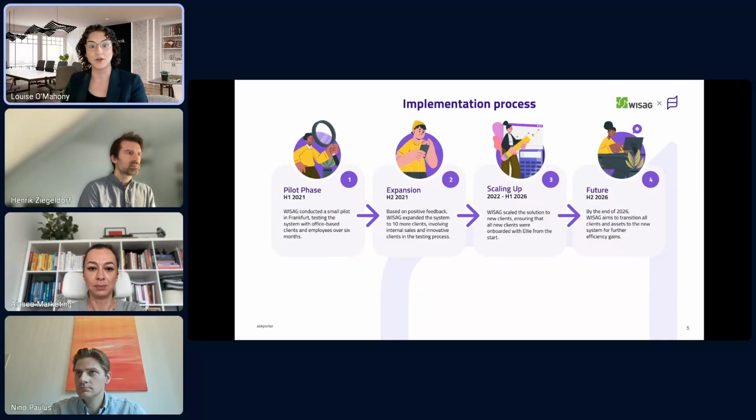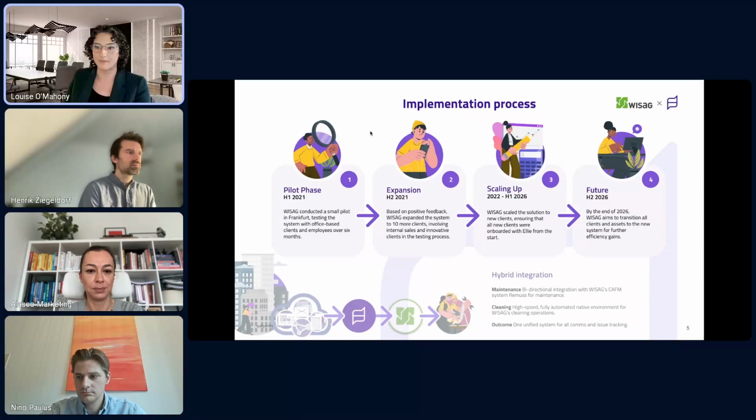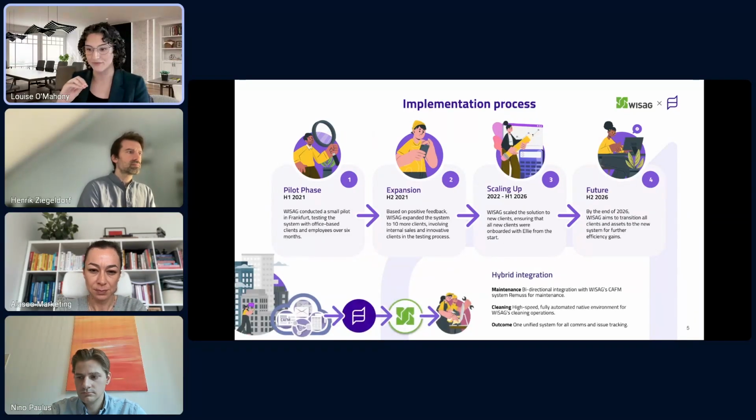And so the goal is that by the end of this year, the entire portfolio, including some of the legacy stock, will be AI driven, making use of the further efficiency gains. Another secret to our success is our ability to have complex integrations across different divisions within VISAG. So the integration strategy was implemented from the beginning of this process to break down the siloed data, which is so common in our sector.